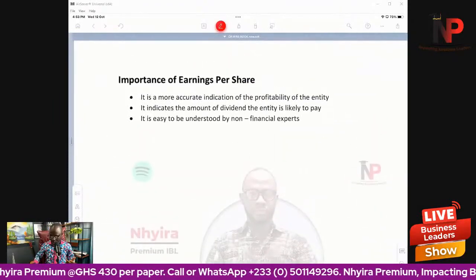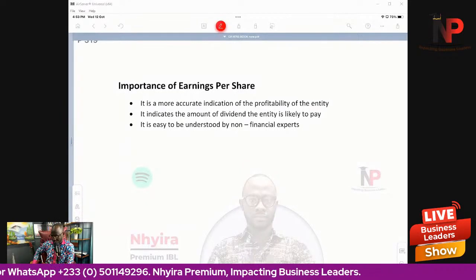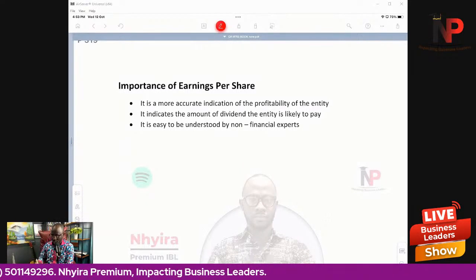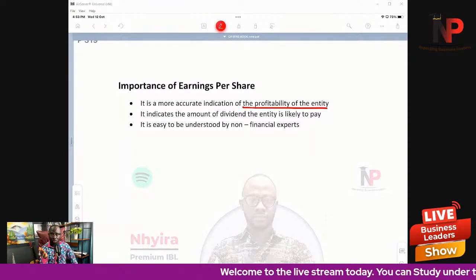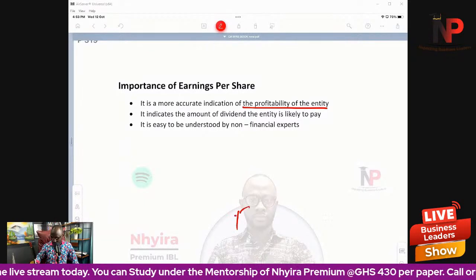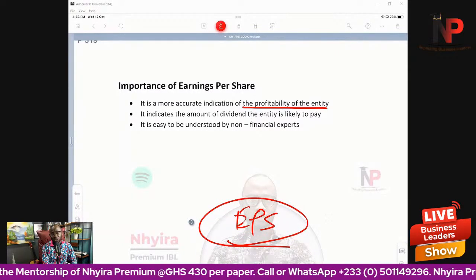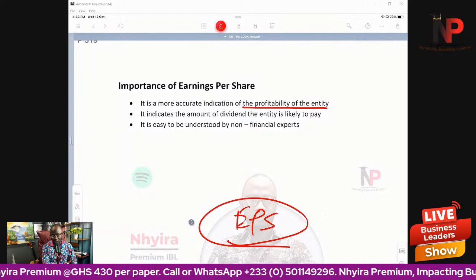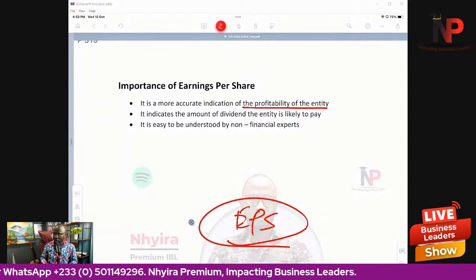Then why do we have to calculate this? So some importance of this earnings per share issue that we need to understand. Number one, it is a more accurate indication of the profitability of the entity. Because if you remember under ratios, the profitability ratios, the investors ratios, one of the ratios the investors look out for is the earnings per share. How much are they earning on their shares as a company in that regard? Every year, is the company more profitable or not profitable? So it shows the profitability of the company.